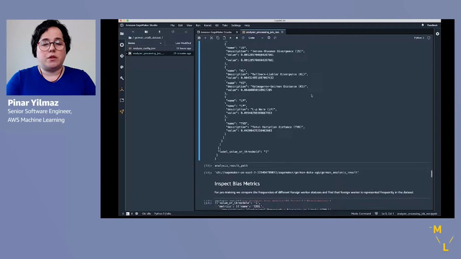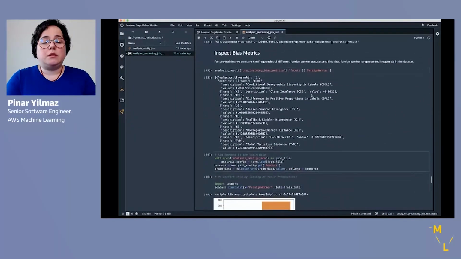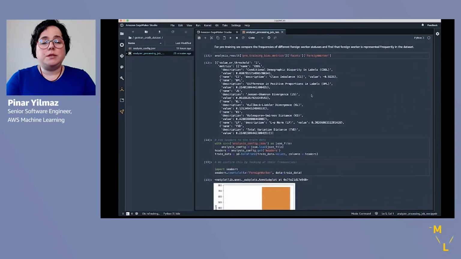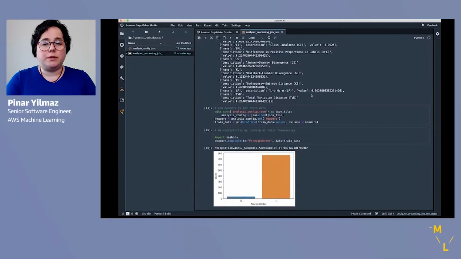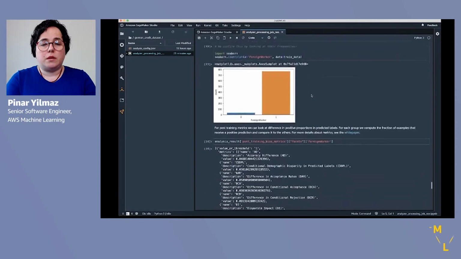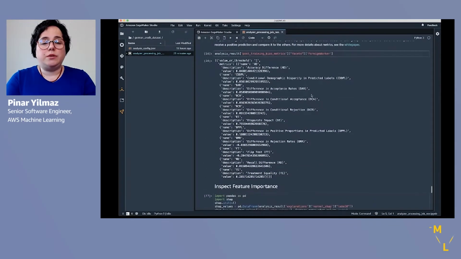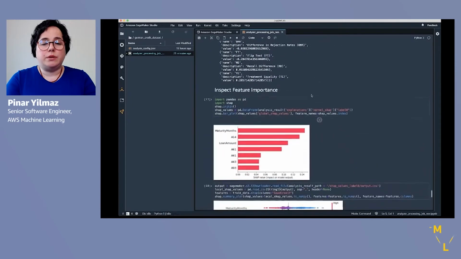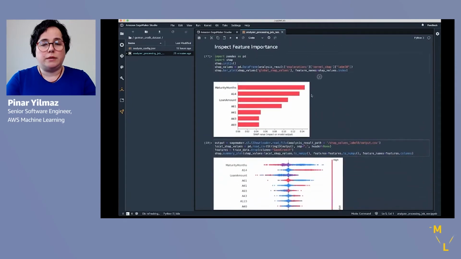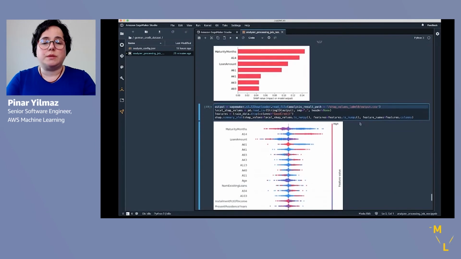Note that the computation has already happened, and we're only going to be plotting some of these values inside the notebook. For explainability, the explanations come in the form of feature attributions, and we use kernel-SHAP algorithm to compute these attributions. And we can use different open source libraries. In this case, we're using the SHAP library to plot the global and the individual Shapley values computed for each of the samples in our dataset.